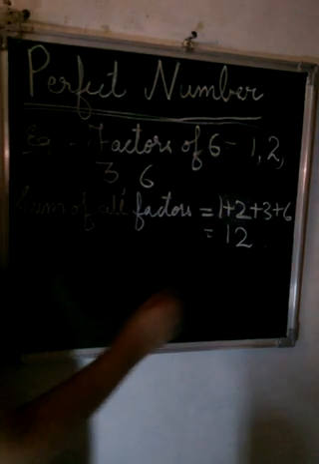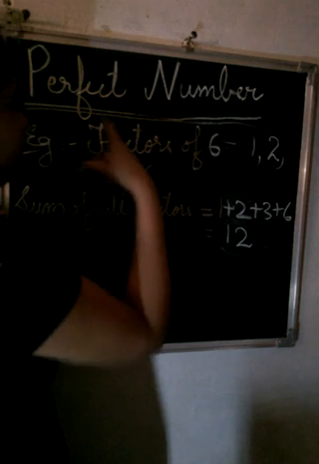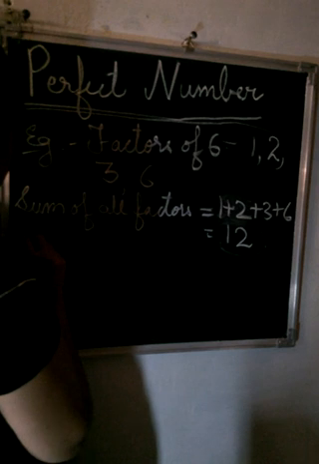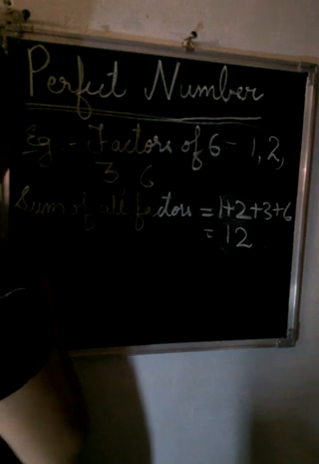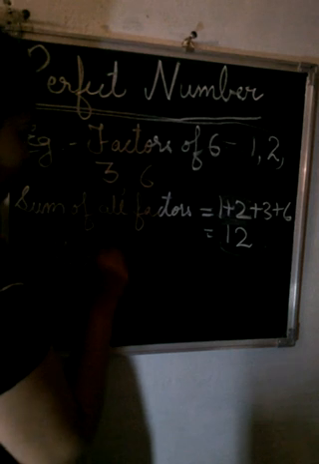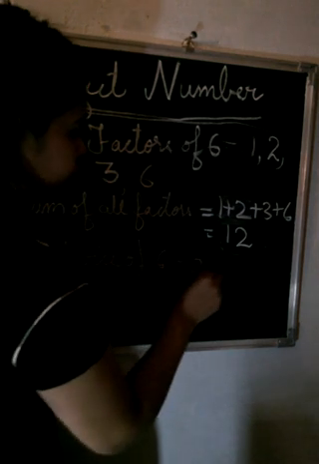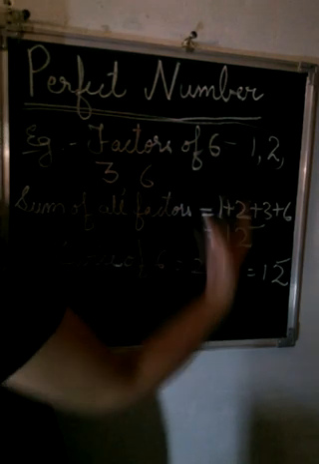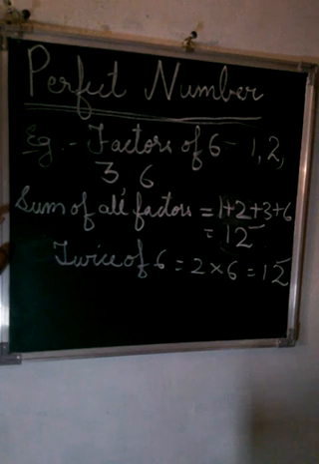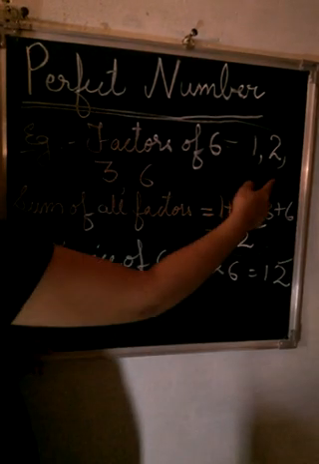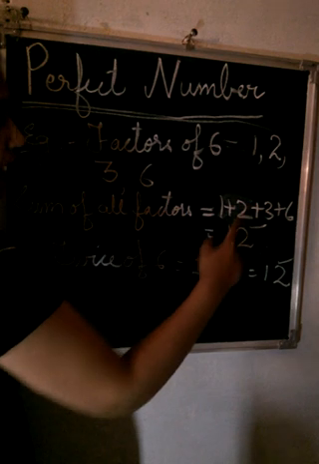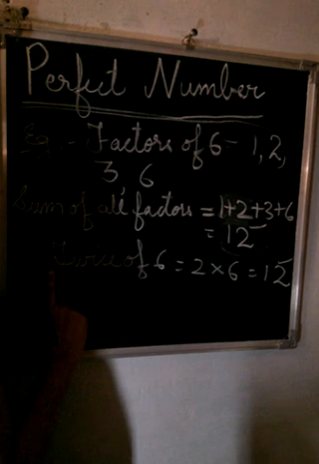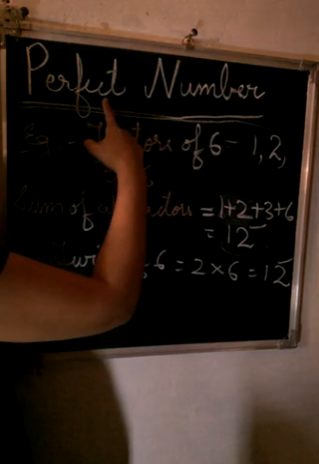12. Okay. Now, is this 12 twice the number? Yes. Find out twice of 6. That is 2 into 6, which gives you 12. Yes, the same number. Then 6 is known as a perfect number. So that means if you sum all the factors of the given number and it is twice the number, the given number is a perfect number.